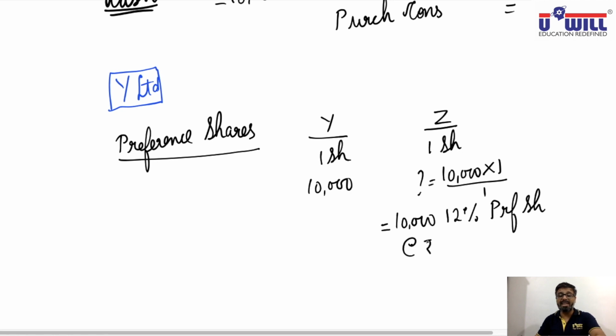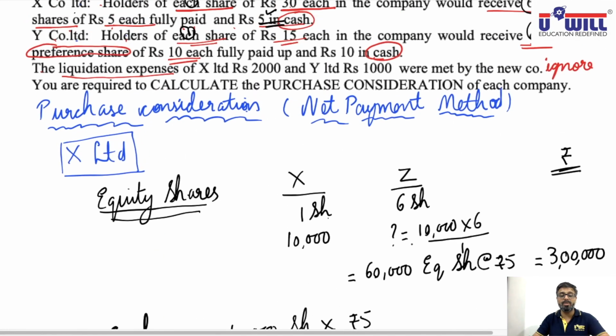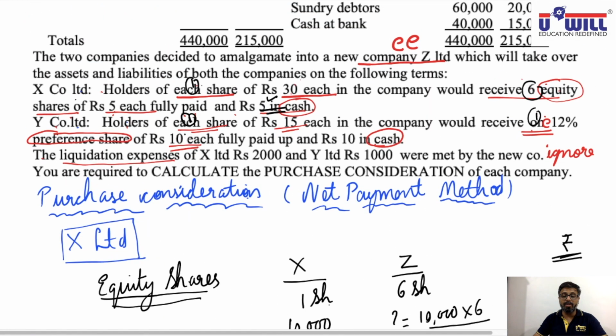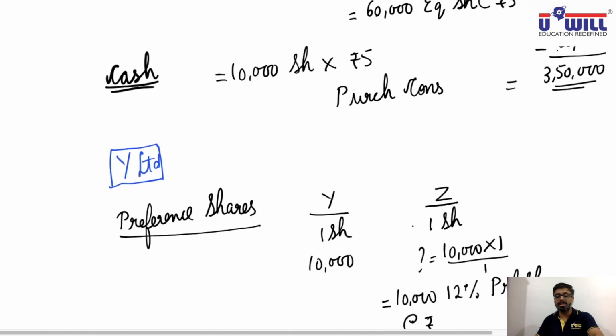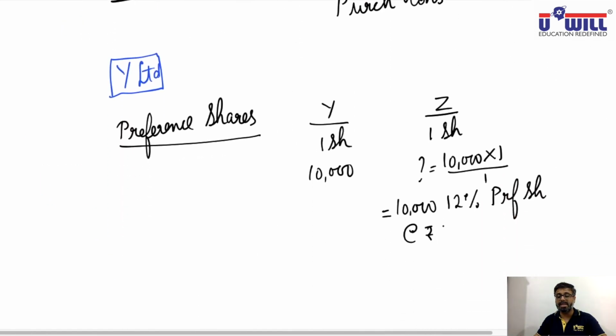And what is the value of those preference shares we are giving? The value is 10 rupees. So 10,000 preference shares at the rate of rupees 10, that makes it 10,000 into 10, 1 lakh. So 1 lakh rupees would be paid in terms of value of preference shares.